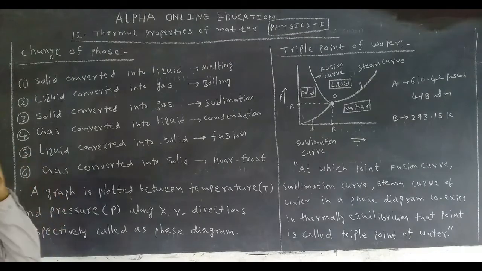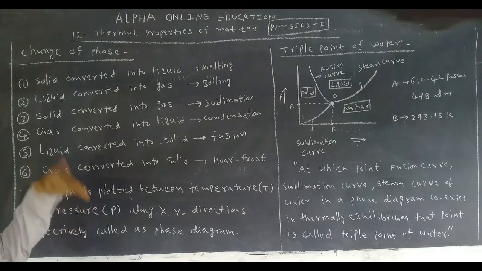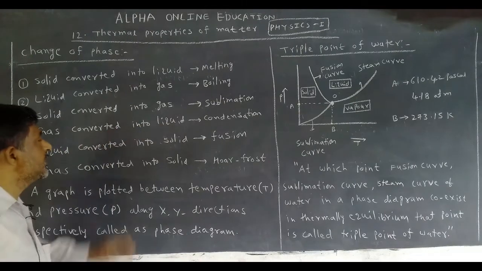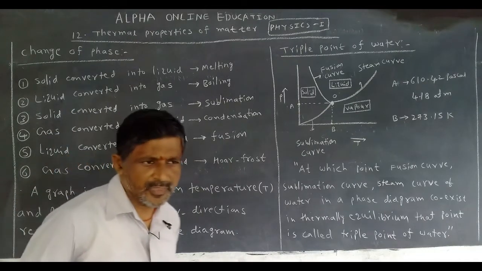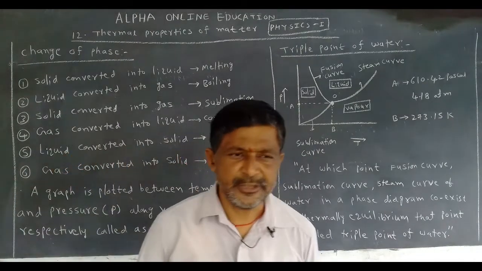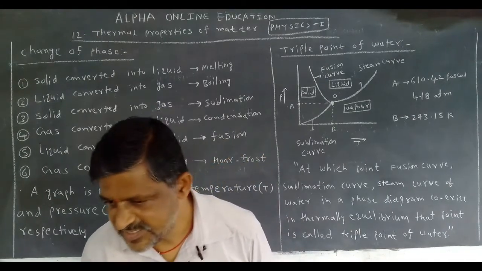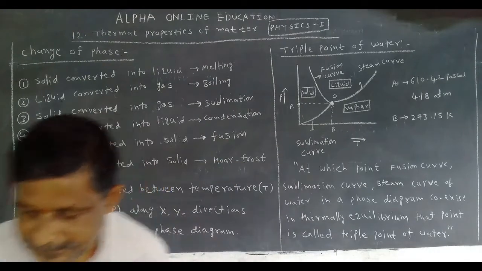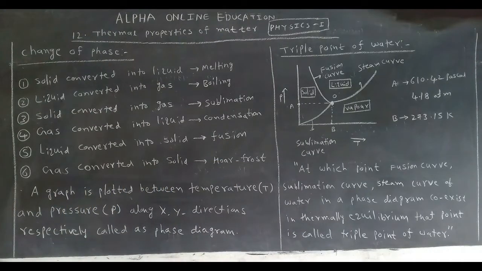Now, another way: gas is converted into liquid. If the gas is converted into liquid, it is called condensation. In some books, it is called liquefaction.